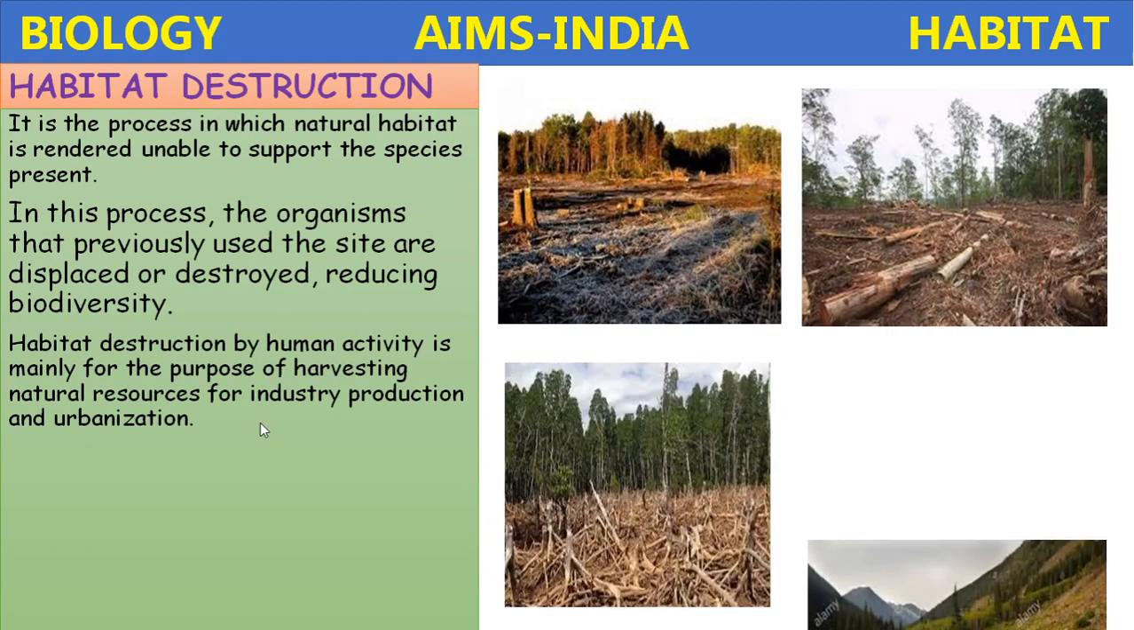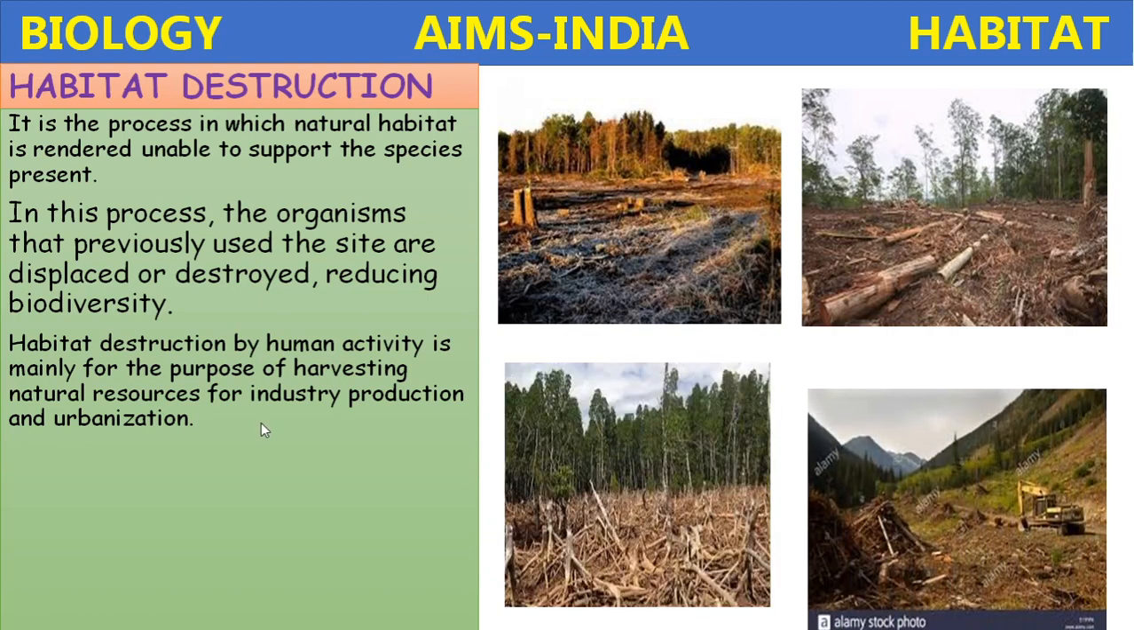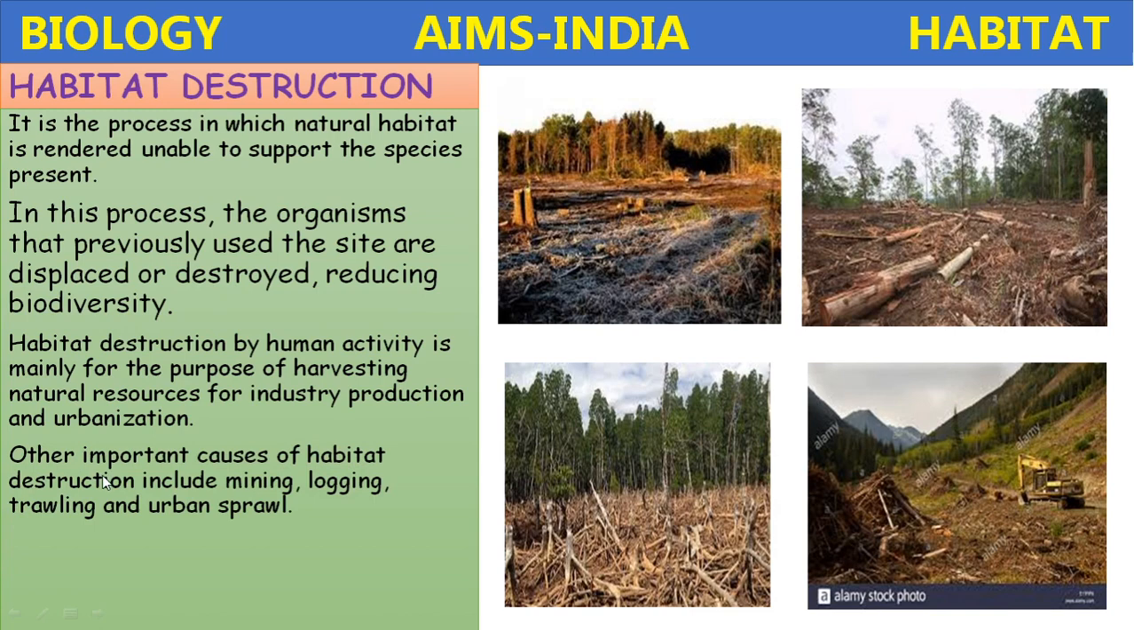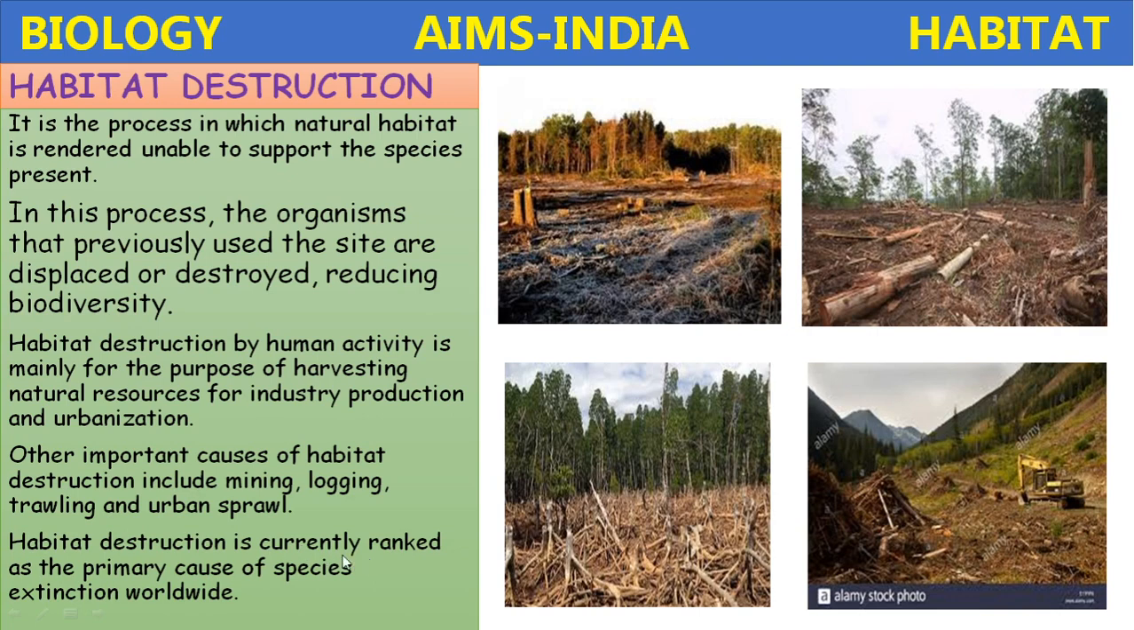This process involves the destruction of trees, or deforestation. Other important causes of habitat destruction include mining, logging, trawling, and urban sprawl. Habitat destruction is currently ranked as the primary cause of species extinction worldwide. So this habitat destruction will not only affect nature, it affects all living organisms present in nature. It disturbs the ecological balance.